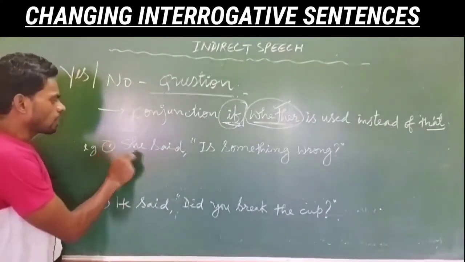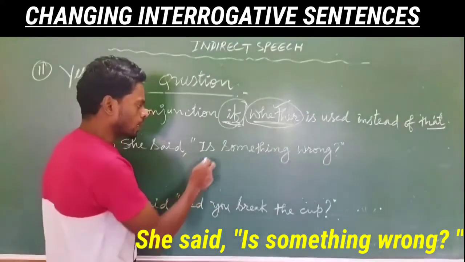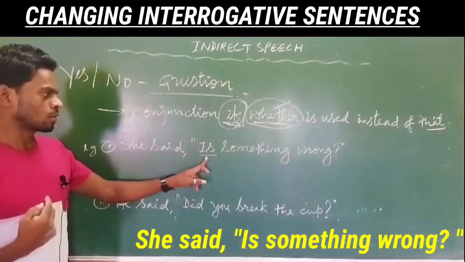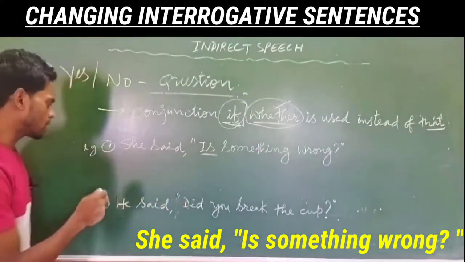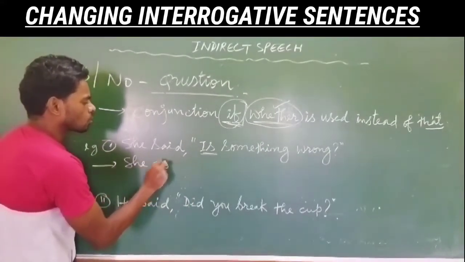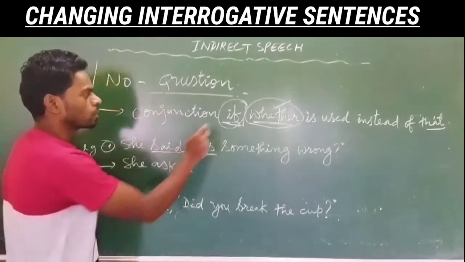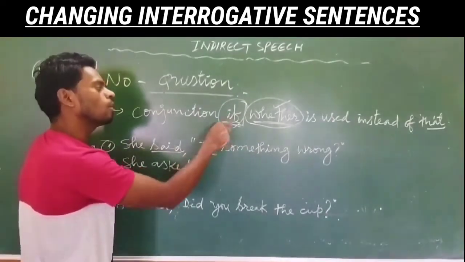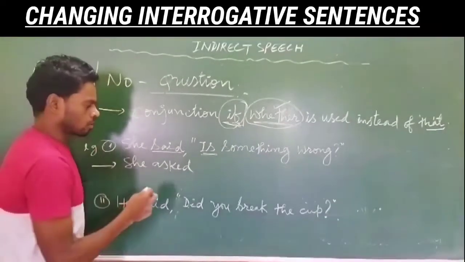So first example we have, she said, is something wrong? So here is something wrong is yes no question, and this is something wrong is present tense. So now let's change it. She asked. So said will change into asked. Now you have to add either if or whether. So you take if or you choose any one of them, whichever you are familiar with.